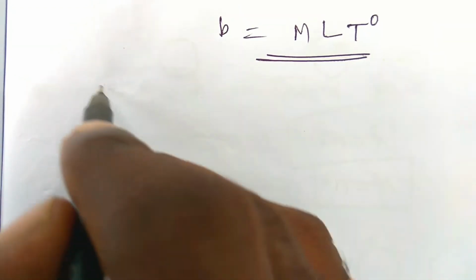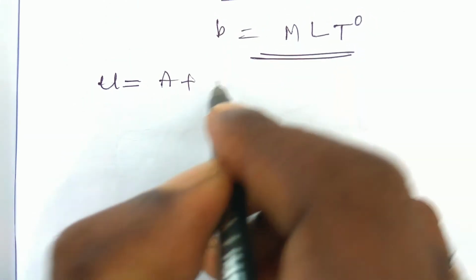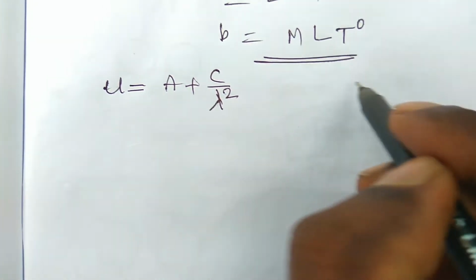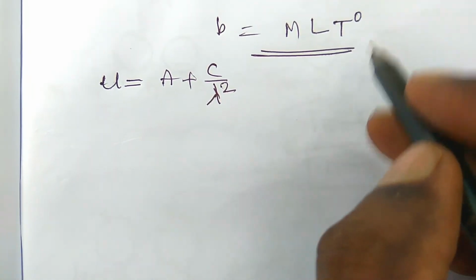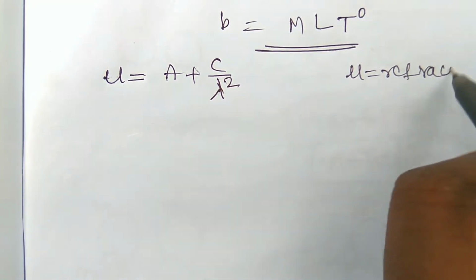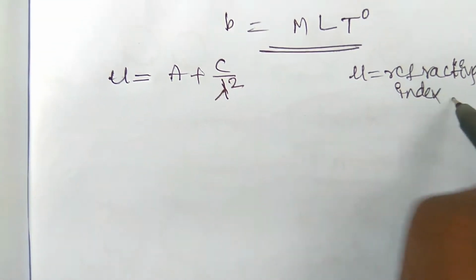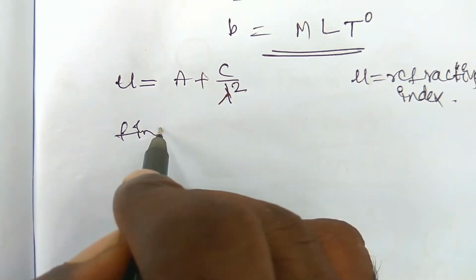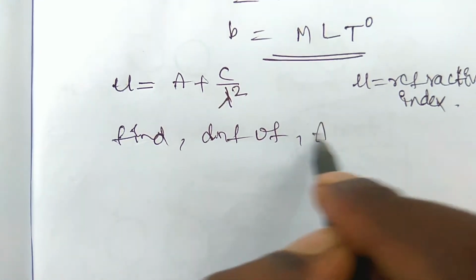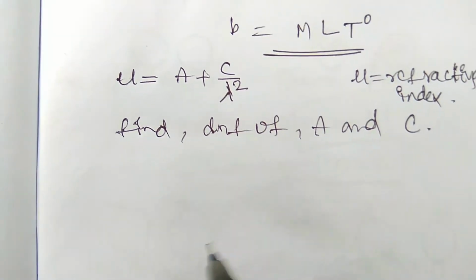Now let us see another example: mu is equal to A plus C by lambda square, where mu is the refractive index. Find the DMF of A and C. Let us find.